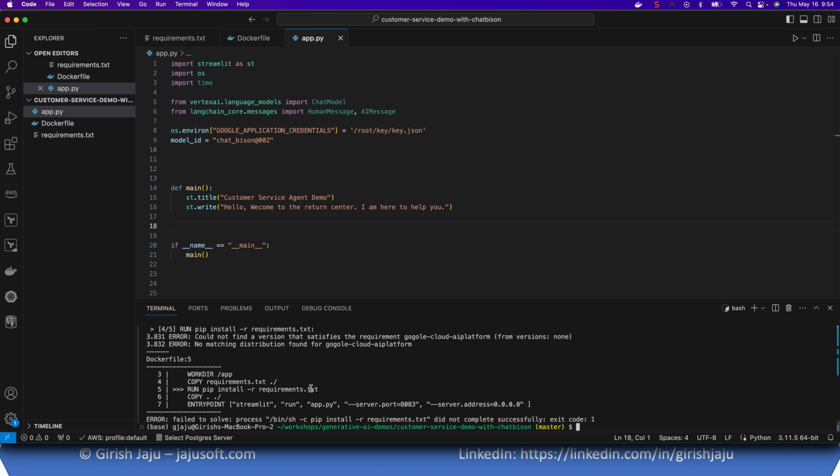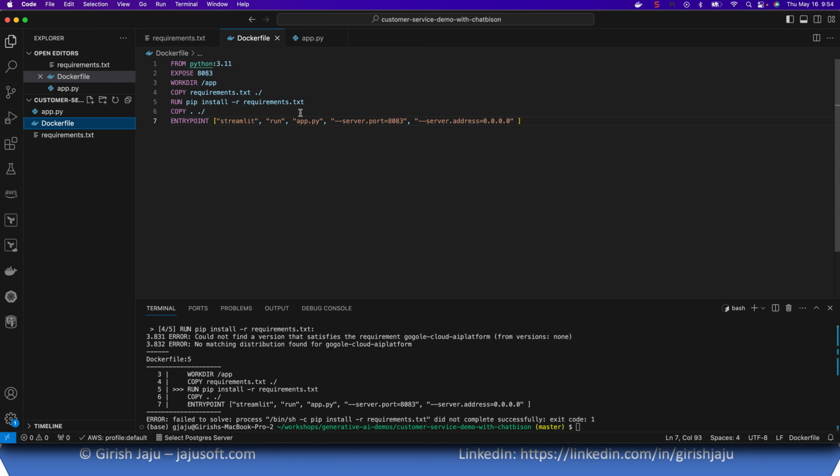Let's see, I made a mistake here, it looks like. Failed to resolve process pip install. Let's see what happened here. Run pip install on our requirements. Did I not have requirements.txt? Oh, maybe I had a typo in there.